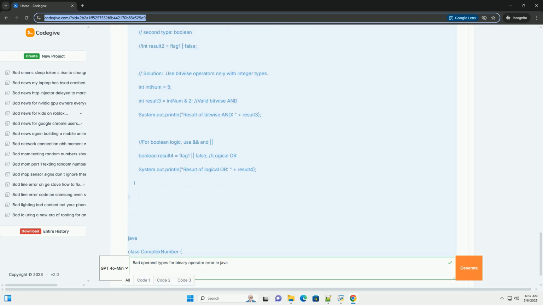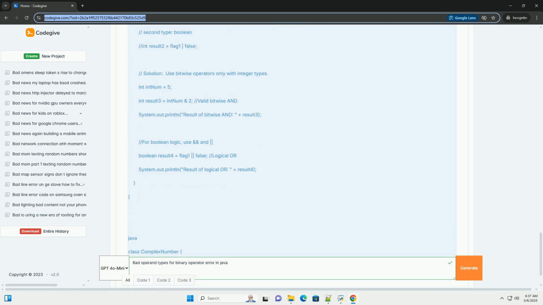4. Bitwise operators with floating point numbers or Booleans. Bitwise operators like & are designed to work on integer types: byte, short, int, long. They manipulate the individual bits of the integer representation. They are not valid for float, double, or Boolean.